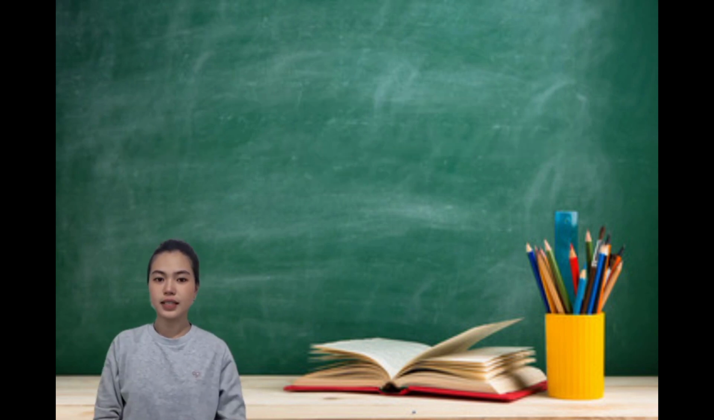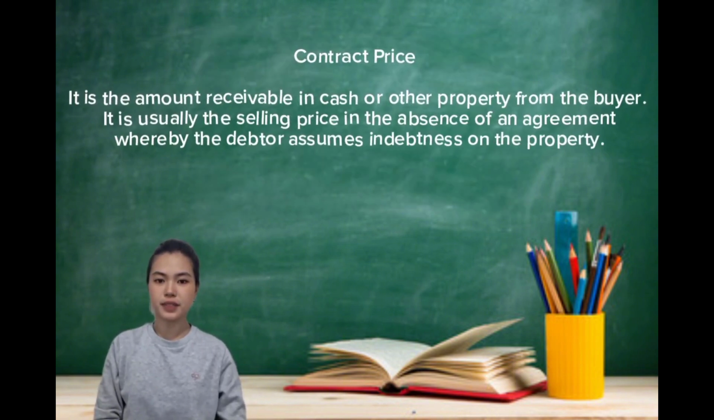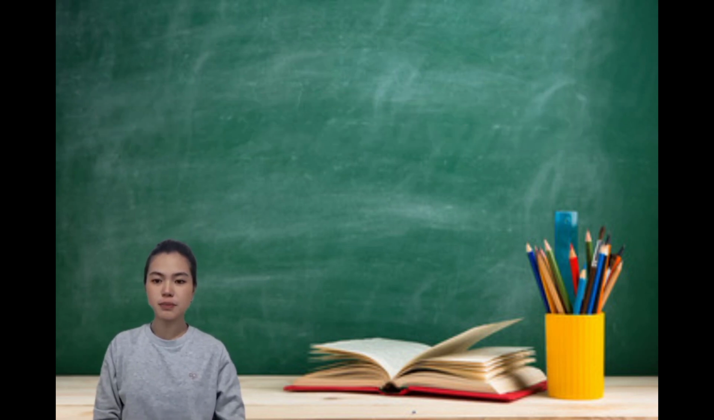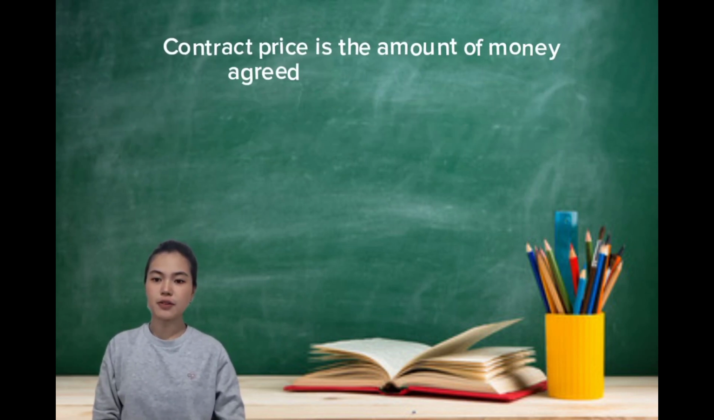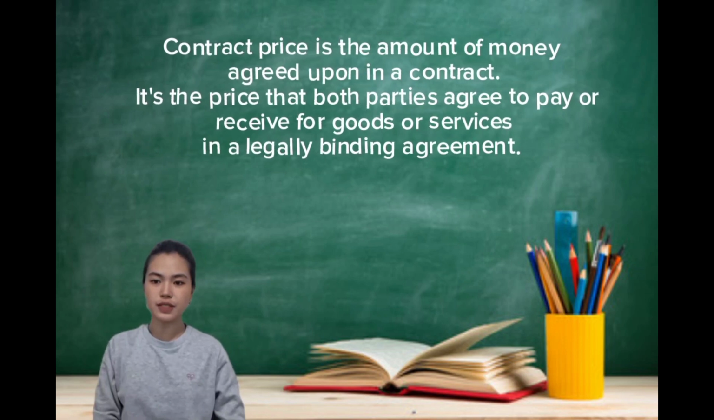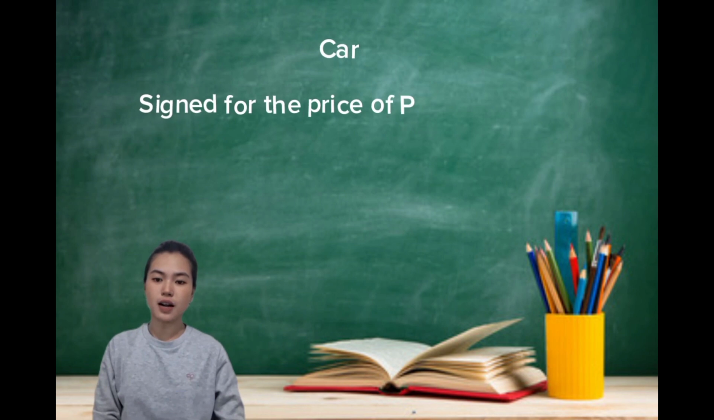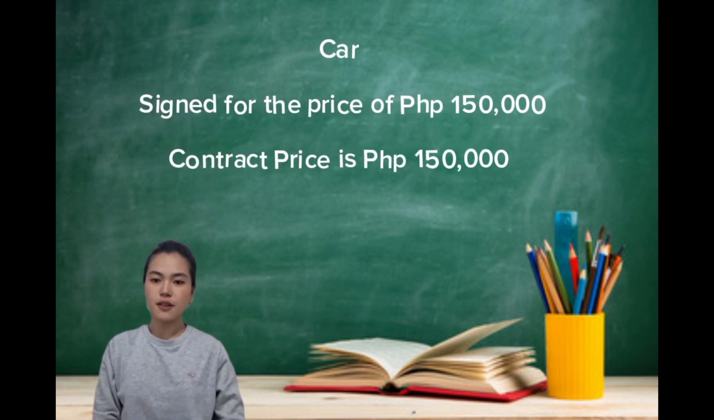Now let's go to the contract price. The contract price is the amount receivable in cash or other property from the buyer. It is usually the selling price in the absence of an agreement whereby the buyer assumed indebtedness on the property. In simple terms, contract price is the amount of money agreed upon in a contract. It is the price that both parties agree to pay or receive for goods or services in a legally binding agreement. For example, if you sign a contract to buy a car for 150,000 pesos, then the 150,000 pesos is the contract price.